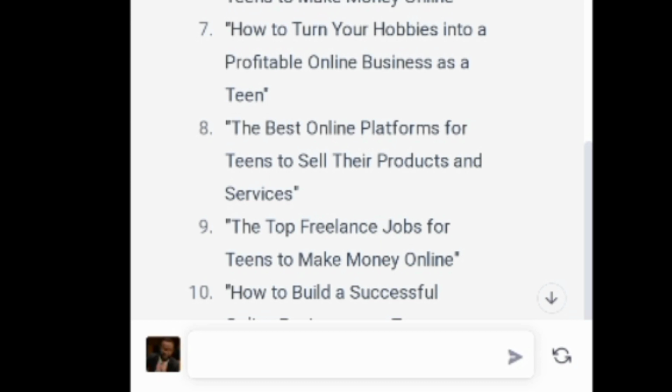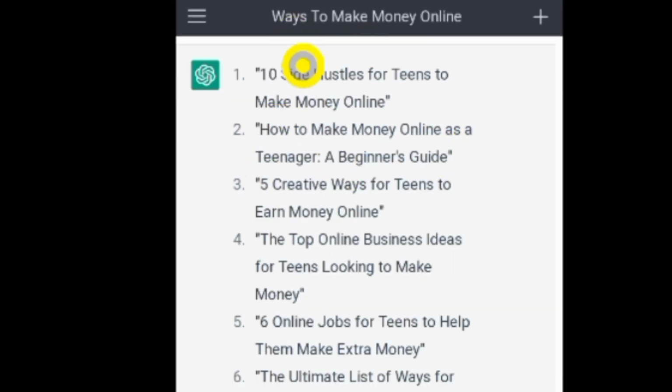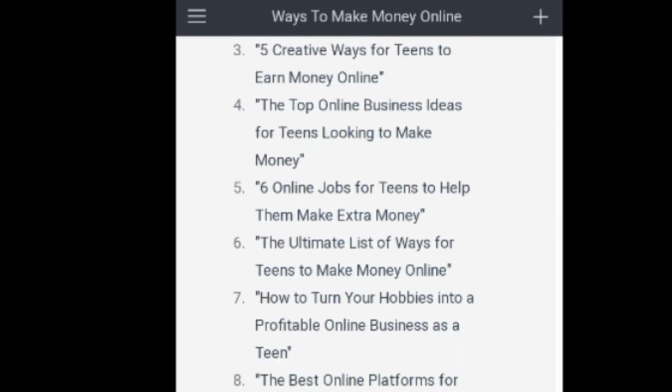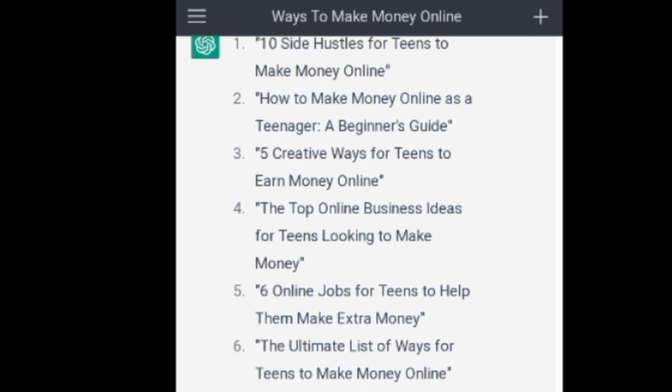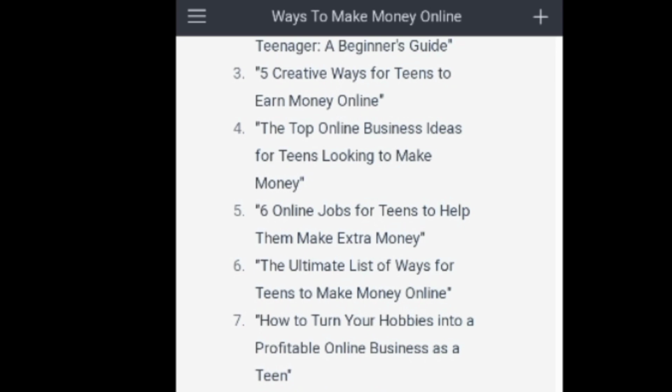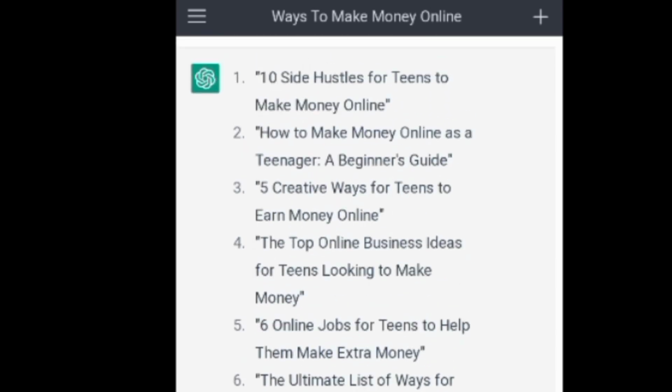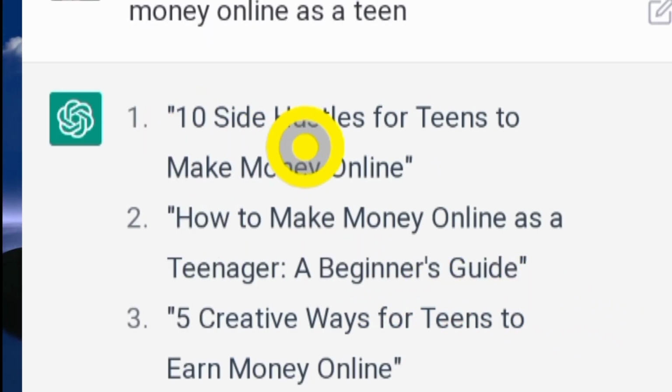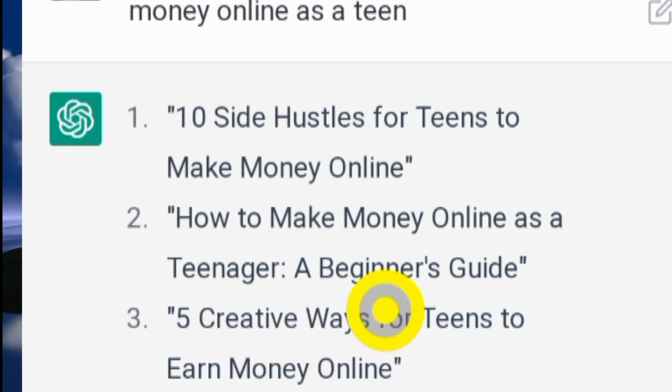Please follow me closely so you don't make a mistake. When you want to do this, you're going to select any of these blog topic titles that ChatGPT has generated for you. If you don't like them, you might want to regenerate more content. So let's say this one here is your choice. This is the one you like out of the 10 generated by ChatGPT.